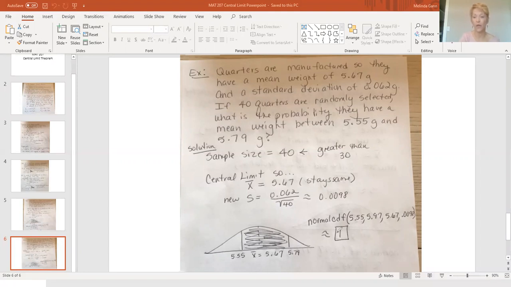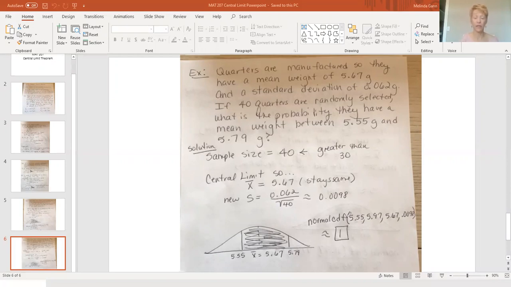Now, remember what this probability of 1 means. It means it's certain to happen. Now, in reality, this is not certain to happen. It's just the calculator has gotten a decimal with a whole bunch of nines and rounded to 1. But you better put approximately equal to. That warns somebody that that's not exactly right. So if your calculator rounds off to 0 or 1 when you're doing normal CDF, that's okay, right? Because you can't really change how the calculator rounds. So go try that homework. You should be fine. It's super simple.